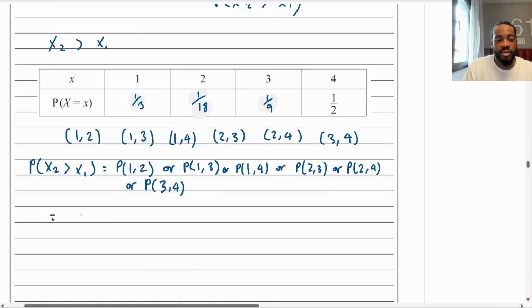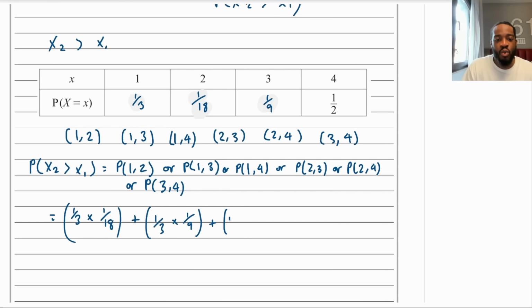They're easy. You're just going to times them together, right? So the first one, the probability of 1 and 2, that's going to be the probability of 1, which is 1/3, and then I need to get 2, so 1 over 18. Remember, or is a plus. So it's now 1/3 times 1 over 9, plus 1/3 times 1/2. And then the next one is now the 2's.